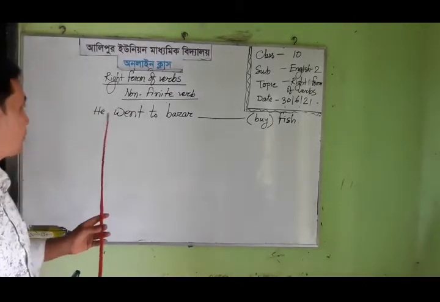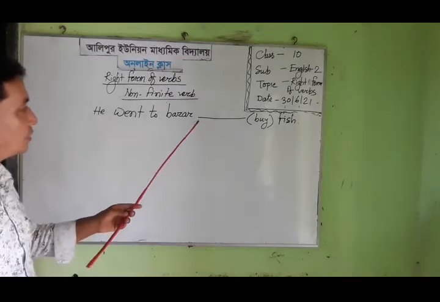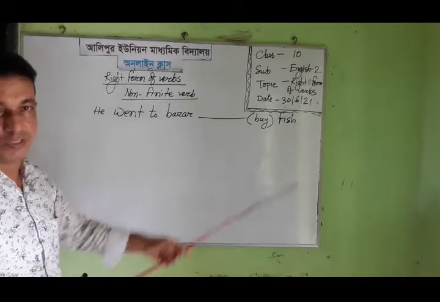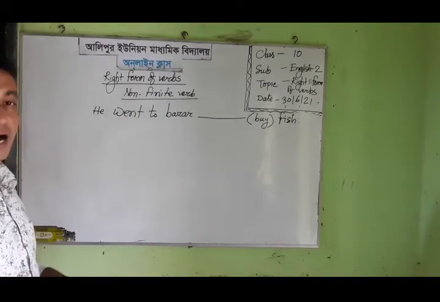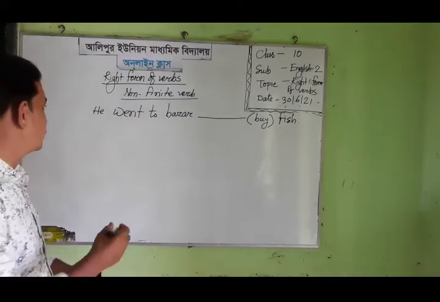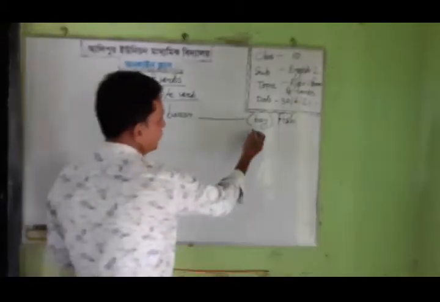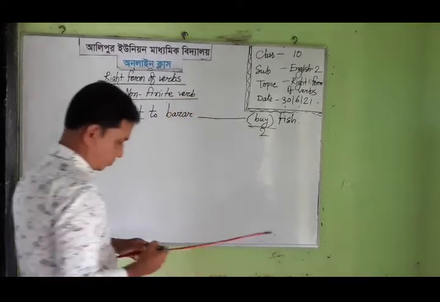I have written, he went to bazaar buy fish. Dear students, notice this sentence. At first I used two verbs in the sentence, verb 1 and verb 2.